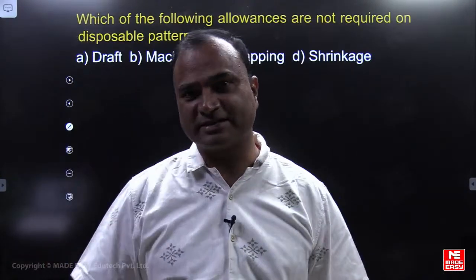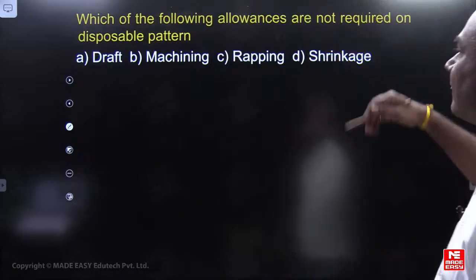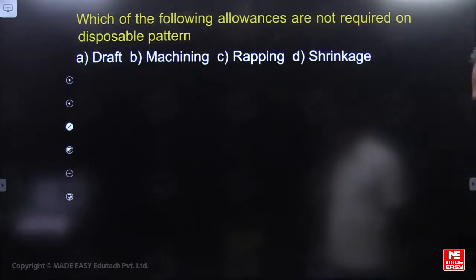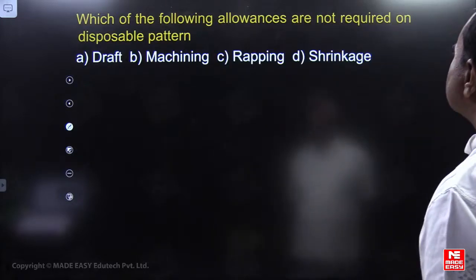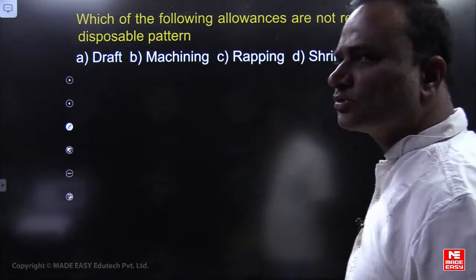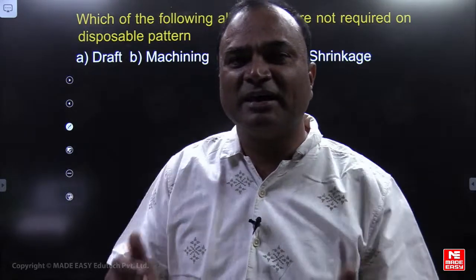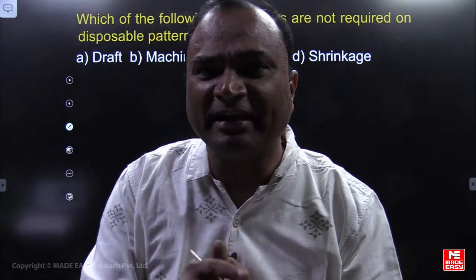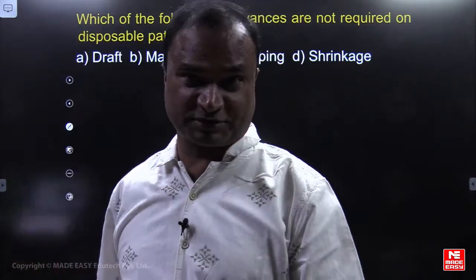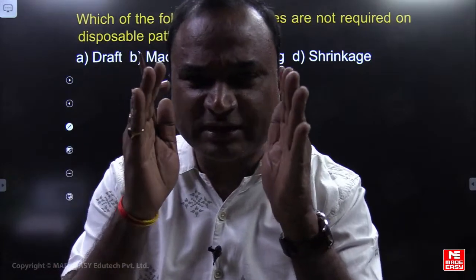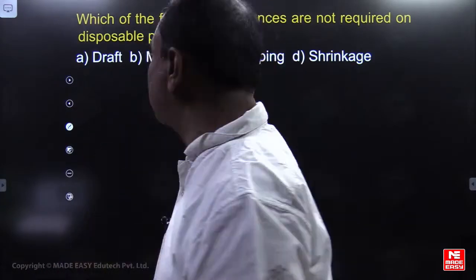Next, please observe this question. Please read the question carefully. Which of the following allowances are not required on a disposable pattern? What does disposable pattern mean? It can be used only for one casting to be produced. We are using that pattern as disposable or expendable.